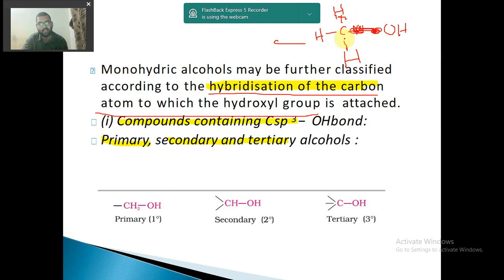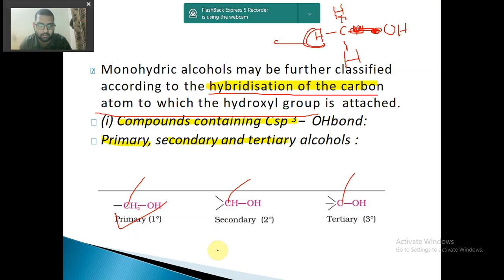In sp3 hybridization, the first case is primary: if another carbon atom is there, it will be a primary case, with single bonds. Secondary and tertiary cases are also sp3 hybridized. These are the three kinds of alcohols found with sp3 hybridized carbon, all carbons having four single bonds.